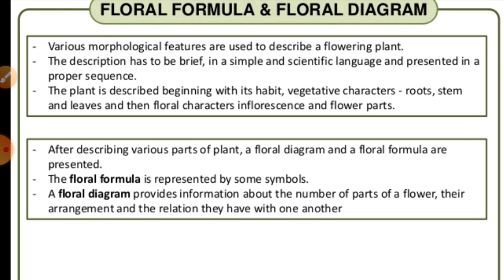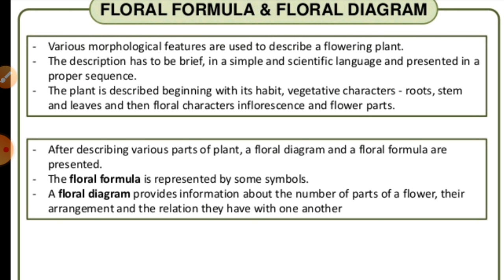Everybody knows the root: tap root and adventitious root system. They can also have the stem. Stem may be herbaceous, woody, smooth, hairy, spiny, prickly, cylindrical, angular, or flattened, right? And after that, the vegetative part, that is leaves, may be deciduous or persistent. Phyllotaxy may be alternate, opposite, whorled; petiolate or sessile; reticulate venation, parallel venation, and so on, right?